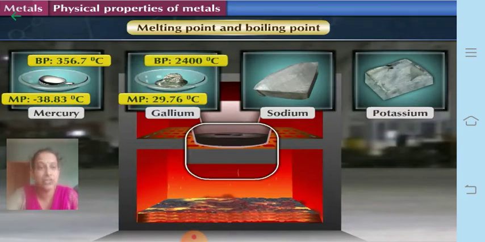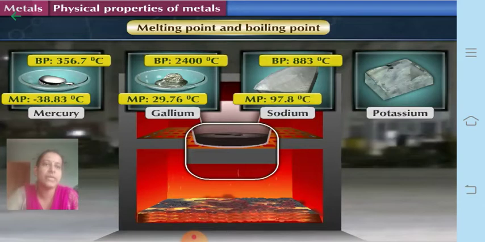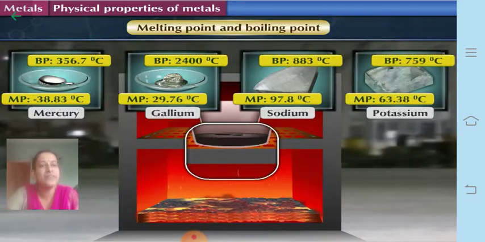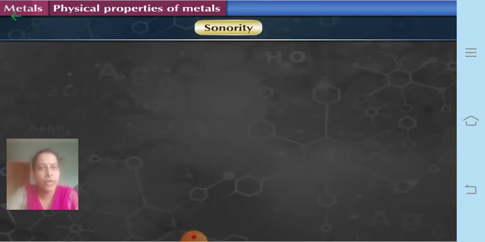2400 degrees Celsius. Then sodium's melting point is around 97.8 degrees Celsius, okay, which can be even cut with the help of a knife, and its boiling point is around 883 degrees Celsius. And the last one is potassium, whose melting point is 63.38 degrees Celsius, whereas its boiling point is around 759 degrees Celsius. So this is regarding the boiling and melting point.